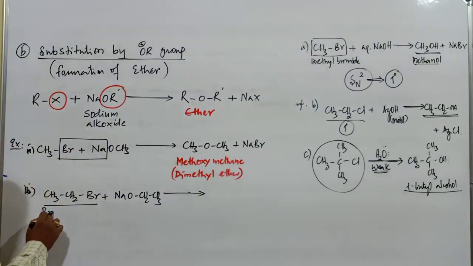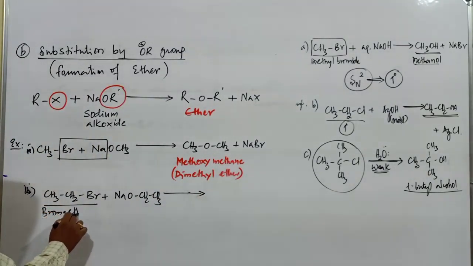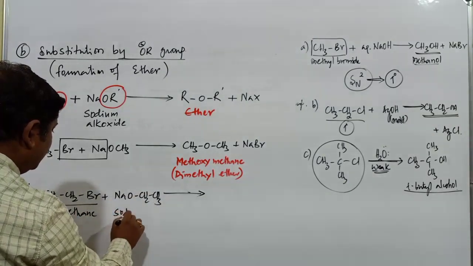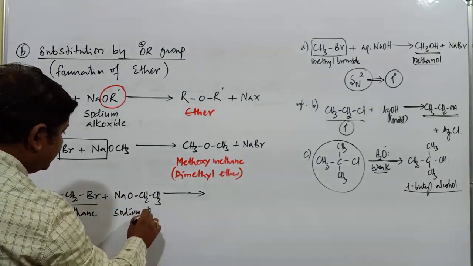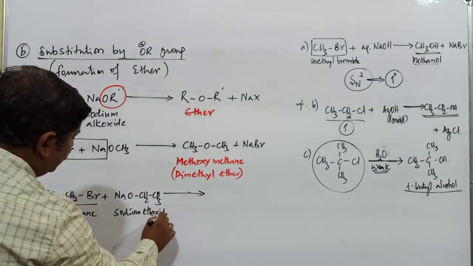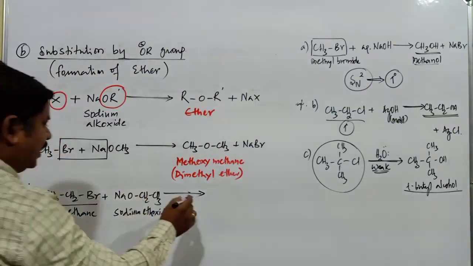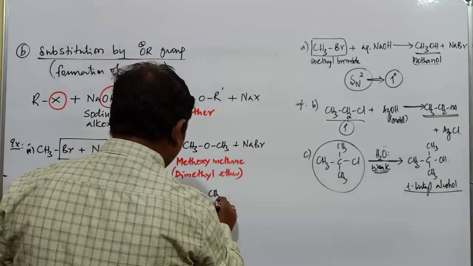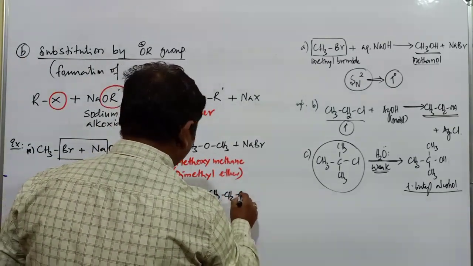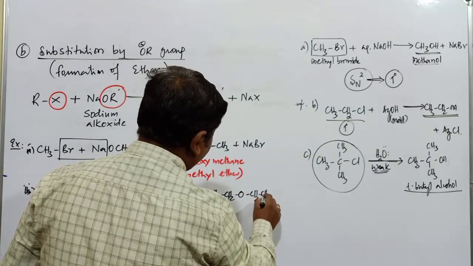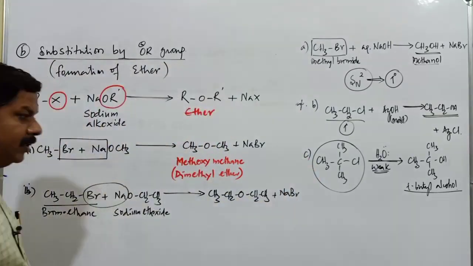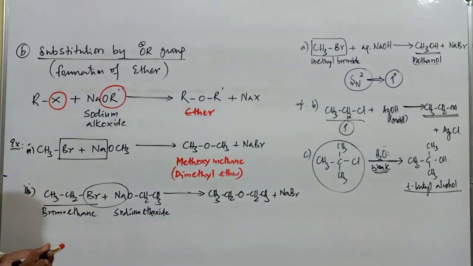It is bromoethane, the IUPAC name, and the alkoxide is called sodium ethoxide. What happens here? This sodium and bromine combine together, and the compound obtained is CH3CH2OCH2CH3 plus NaBr.